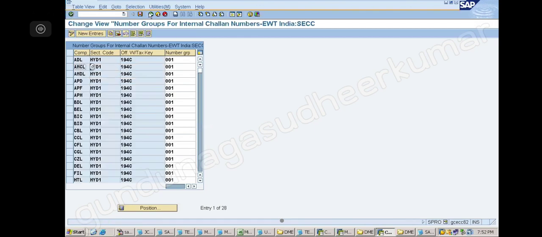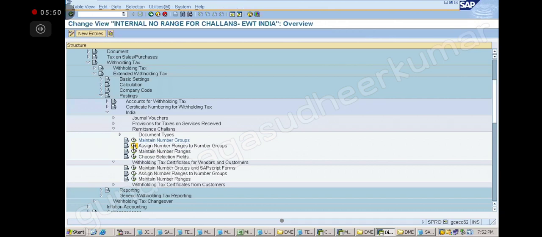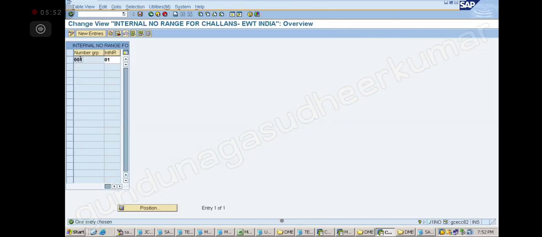Next, go back, and then click on the assign number ranges to number groups. Click on this. Then 001, 01 I will give. Click on the save option.